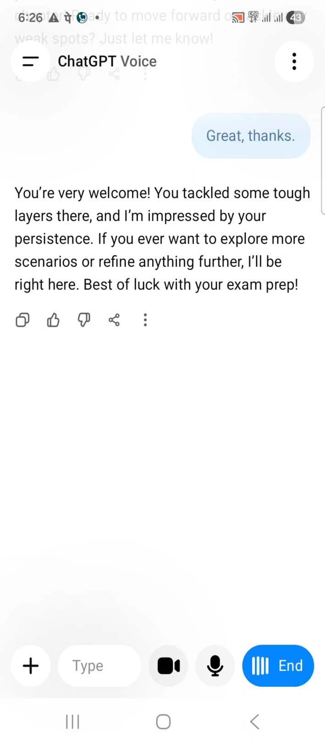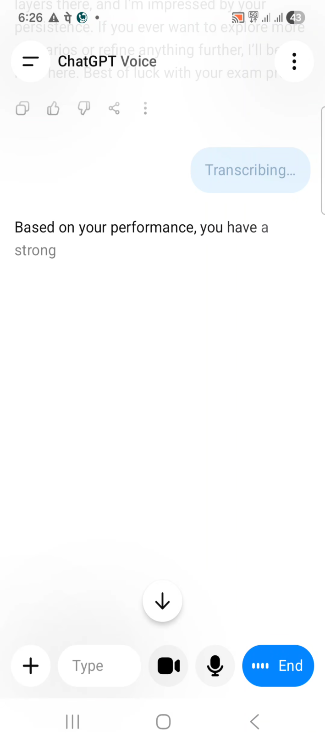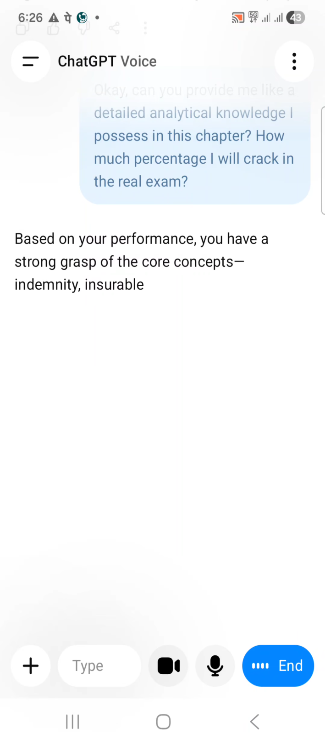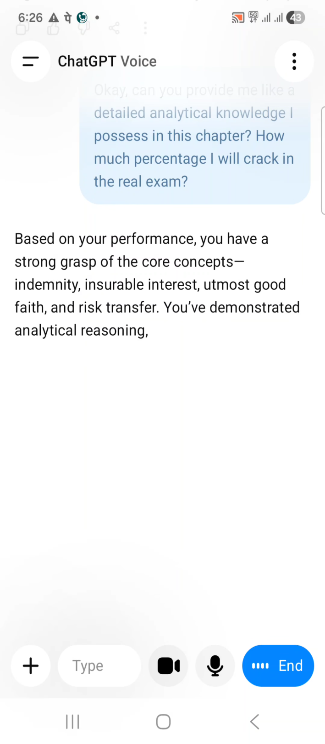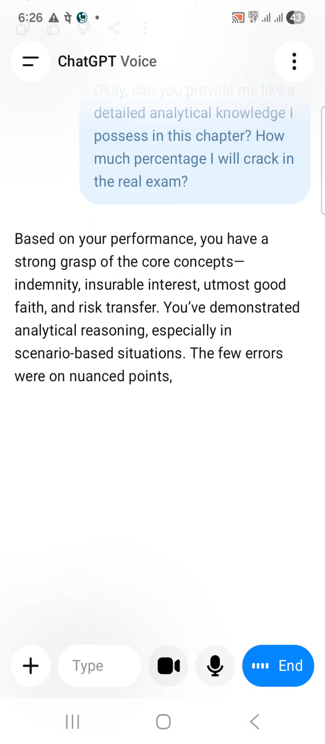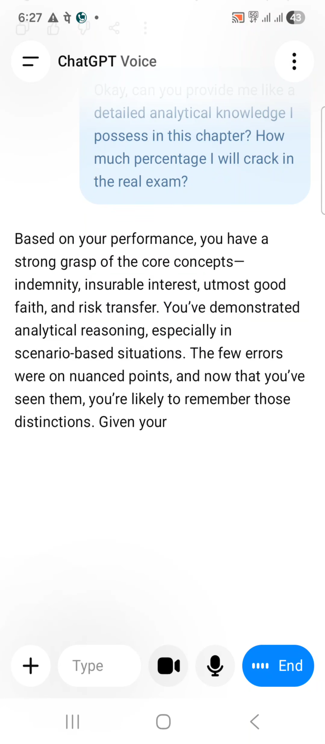Okay. Can you provide me a detailed analysis of the knowledge I possess in this chapter? What percentage will I crack in the real exam? Based on your performance, you have a strong grasp of the core concepts: indemnity, insurable interest, utmost good faith and risk transfer. You've demonstrated analytical reasoning, especially in scenario-based situations. The few errors were on nuance points, and now that you've seen them, you're likely to remember those distinctions.